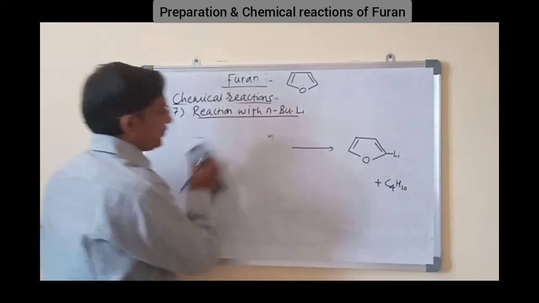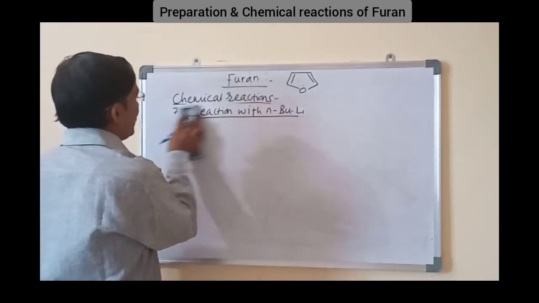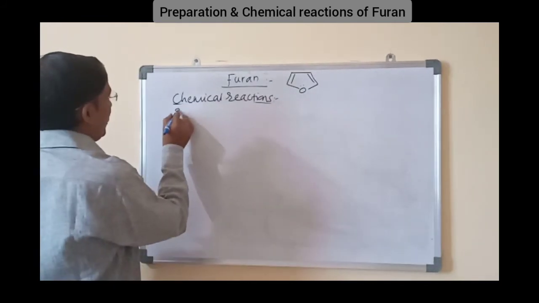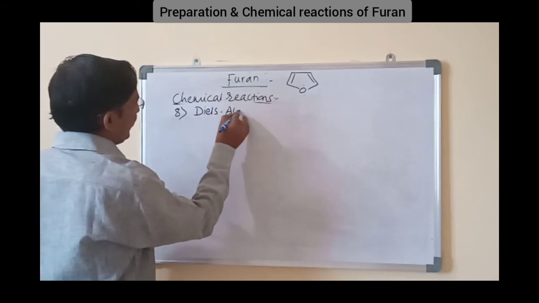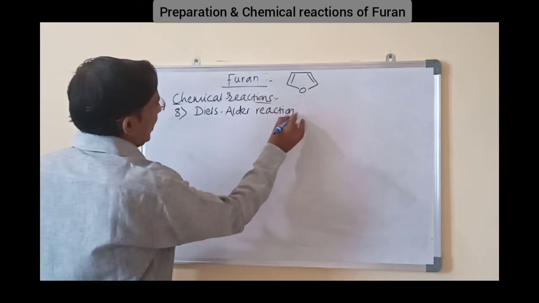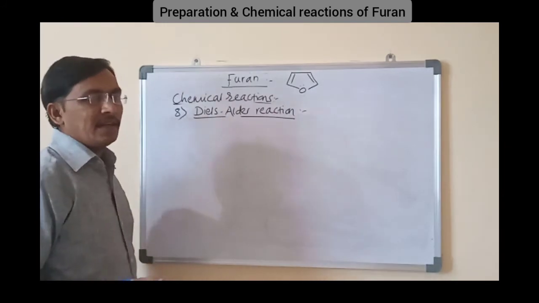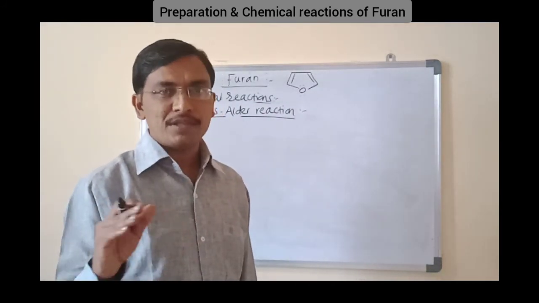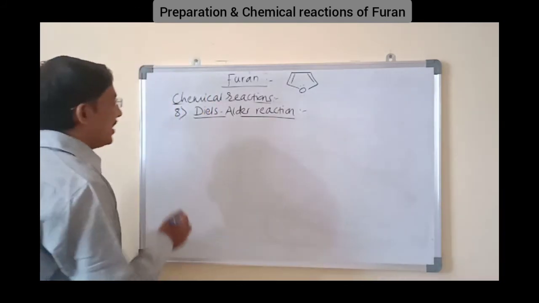Next reaction is the cycloaddition reaction, in which a Diels-Alder reaction. The Diels-Alder reaction is a cycloaddition reaction in which the diene is treated with a dienophile, that is a 4-pi plus 2-pi cycloaddition, giving rise to a cyclic adduct. That is a Diels-Alder reaction.